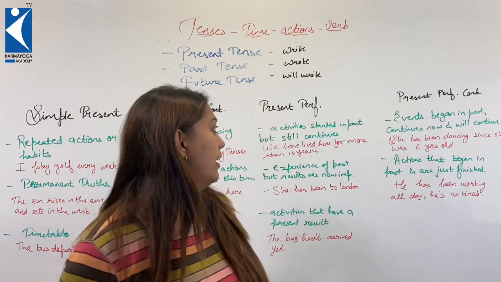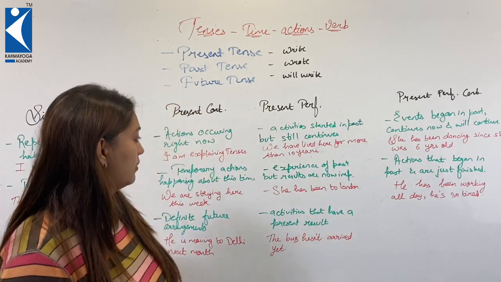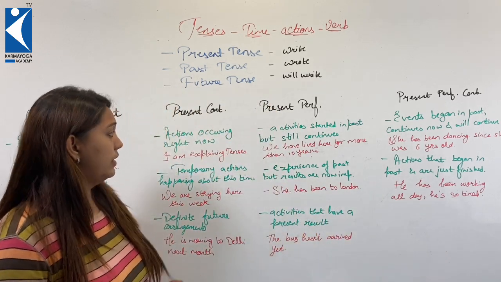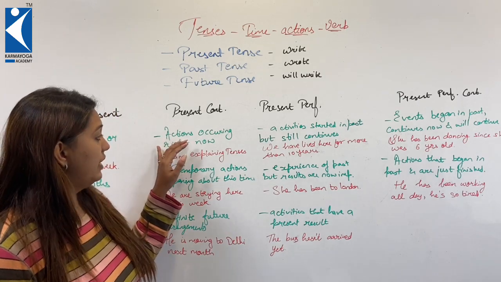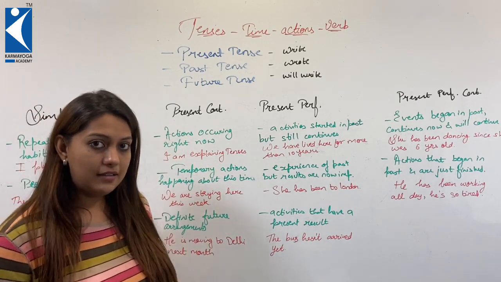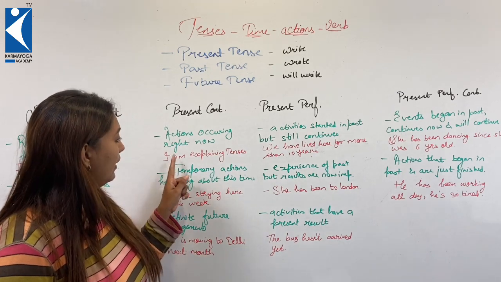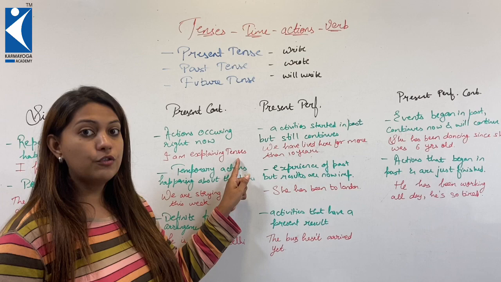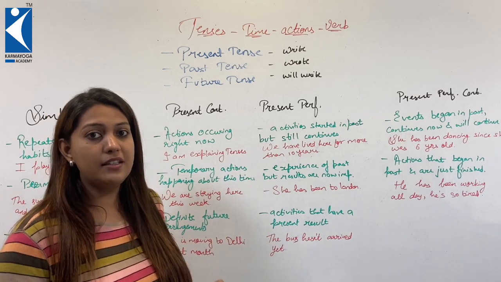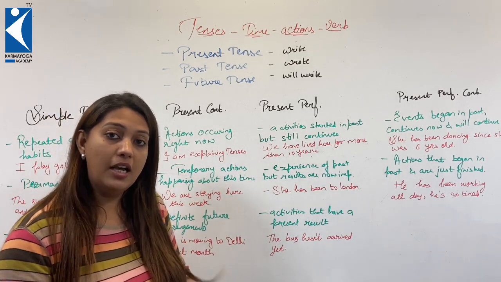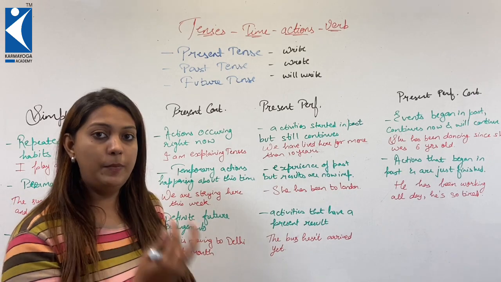Now, let us understand present continuous tense. Present continuous tense is used to express actions which are occurring right now at the time of speaking. For example, I am explaining tenses. So this action of explaining tenses is going on right now at present, when I am speaking it.